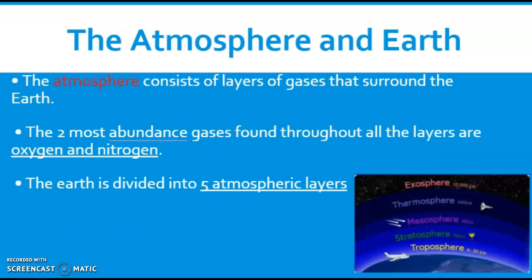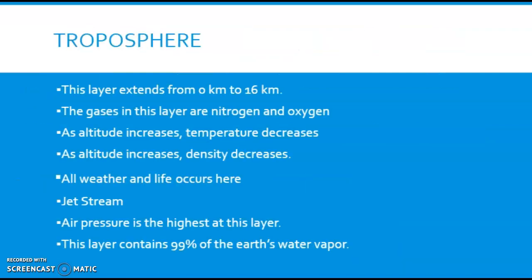The atmosphere consists of layers of gases that surround the Earth. The two most abundant gases found throughout all the layers are oxygen and nitrogen. We do have some traces of other gases. Our Earth is divided into 5 atmospheric layers. These layers are the troposphere, where we live, the stratosphere, the mesosphere, the thermosphere, and the exosphere.